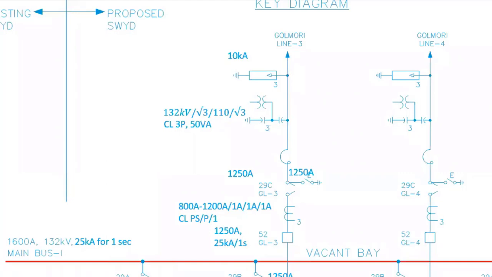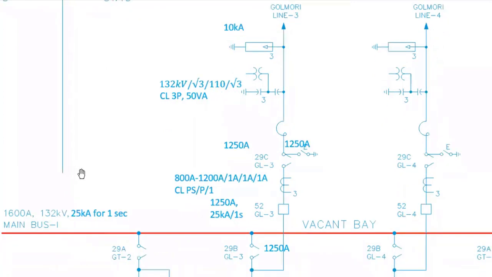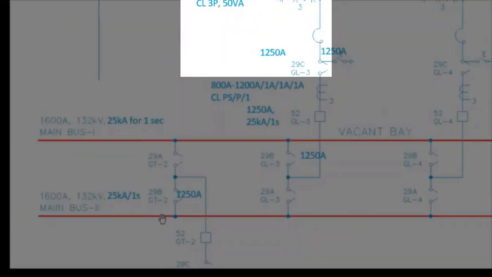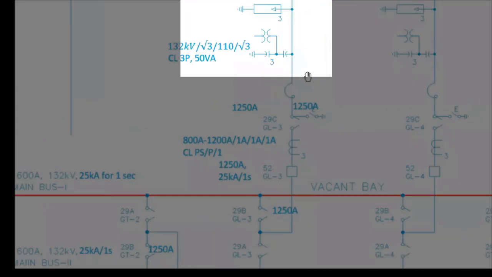Basically, I am speaking about high voltage substations. But today we are not going to discuss switching schemes. Here, the example I have taken is a two main scheme. In a two main scheme, you see there are two main buses, main bus 1 and main bus 2. And this is the circuit.